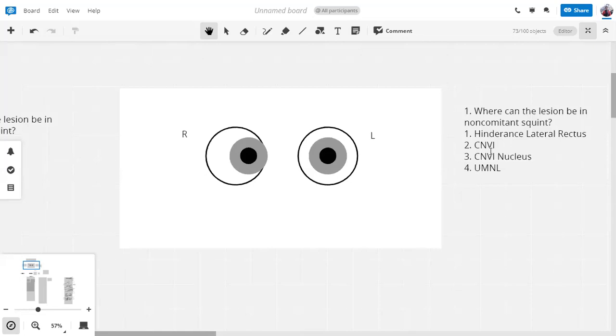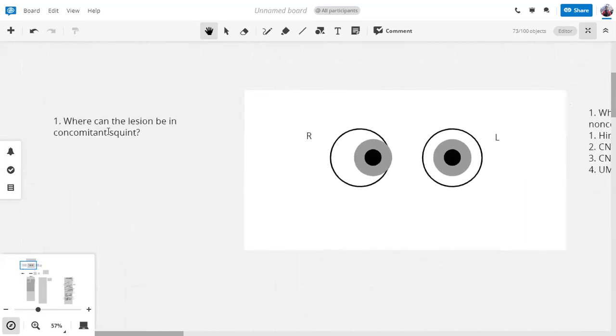Okay, I hope this is clear to you. This is a very helpful concept. It helps you a lot. So the output pathway is involved in the non-committant squint, in which there's an abnormal relationship in only one direction. But if that abnormal relationship is maintained in all directions, then the squint is a committant squint. So where do you think the lesion will be in a committant squint? That is the big question.